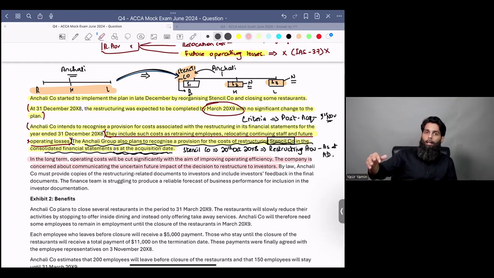Because you see, on 3rd November 2008, you have already made a press release, and that also attracted huge publicity. So your investors already know that a restructuring is going to take place. When you provide your financial statements, or you make press releases or public statements or earnings calls.